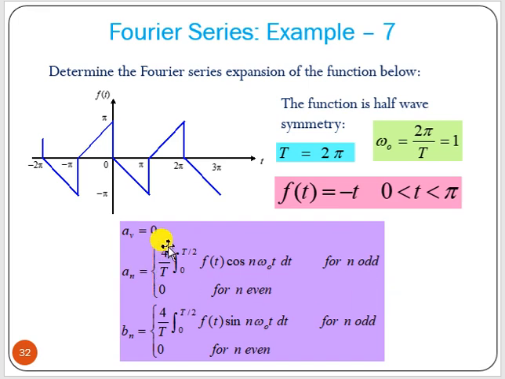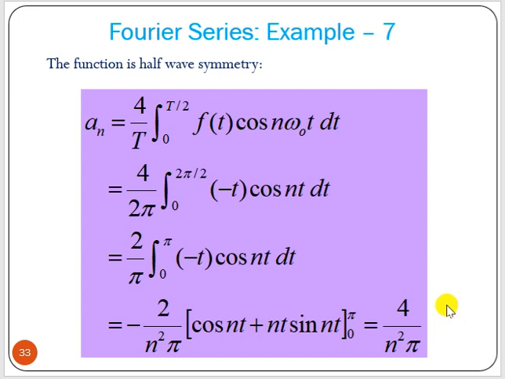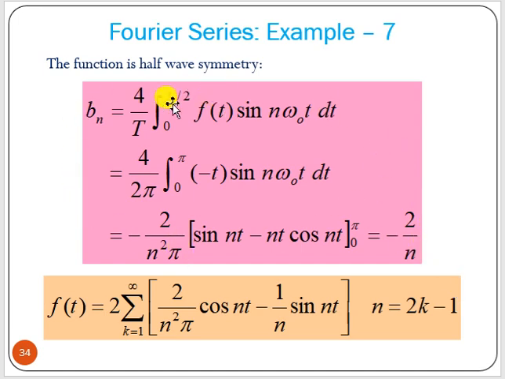for odd values of n, or odd harmonics. Formula is 4 by T, integral from 0 to T by 2, f(t) cosine of n omega 0 t dt for an, and for bn that is 4 by T, integral from 0 to T by 2, f(t) sin n omega 0 t dt. So we have to find an and bn. Now we can put f(t) equal to minus t, cosine of nt, omega 0 is equal to 1. Now if we integrate that, we will get this particular expression. Now we can integrate bn, and we get this particular expression.